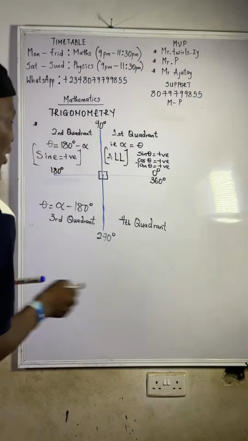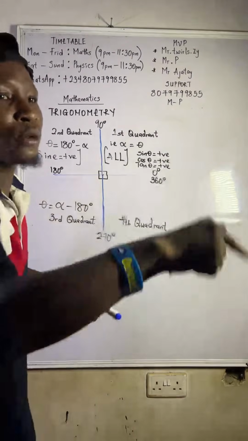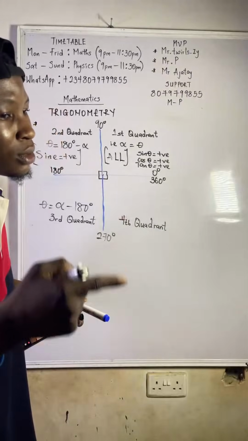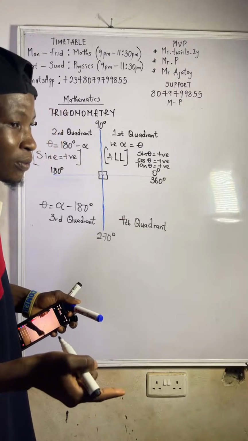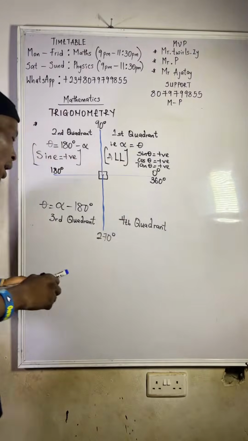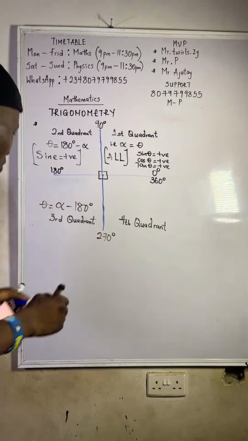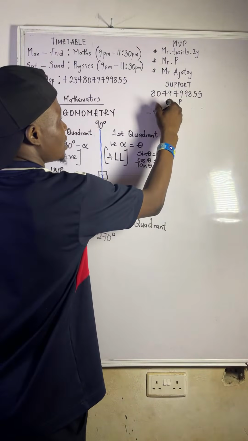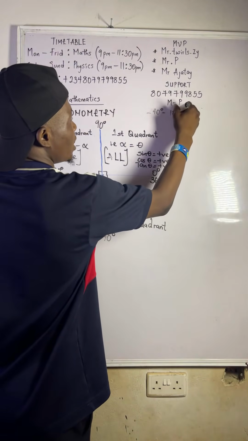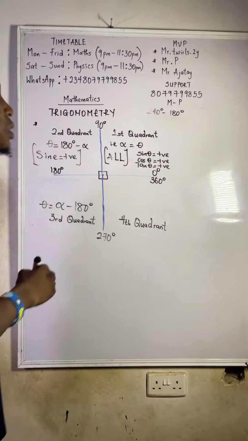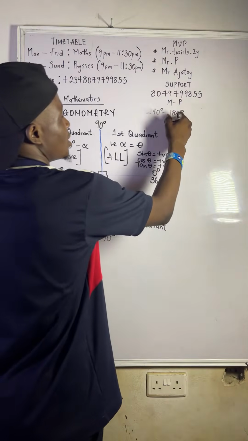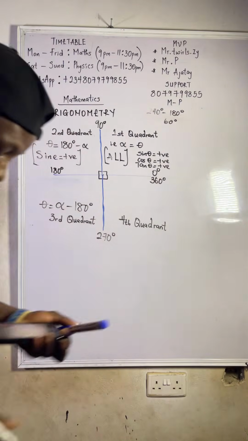So how do you now get the angle? Instead of saying 270 minus 240, don't go and do it like that. You get the angle by saying 240 degrees minus 180, which gives us 60 degrees. And that's how you get the angle.